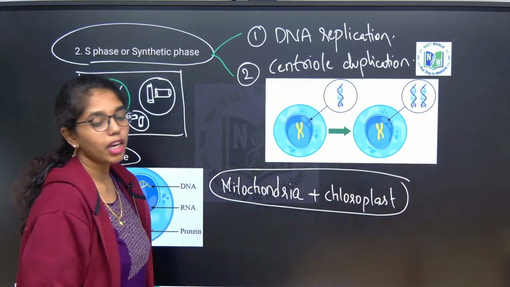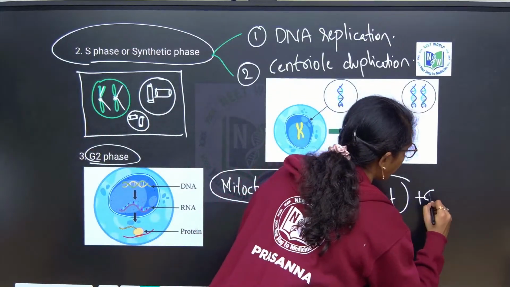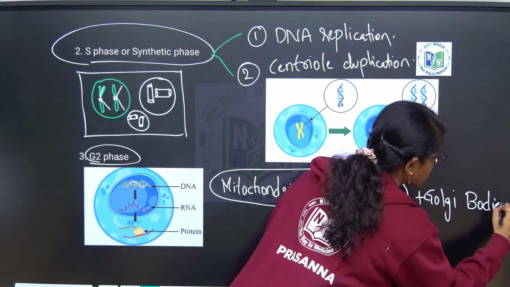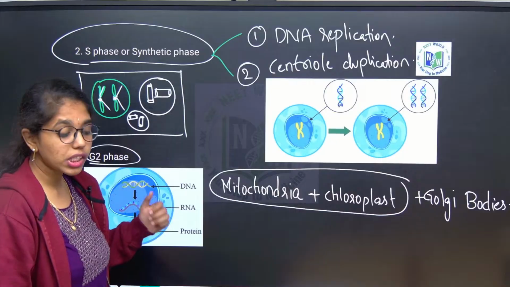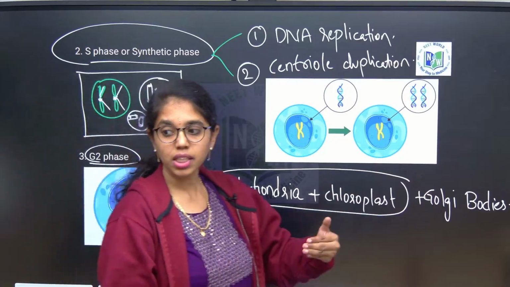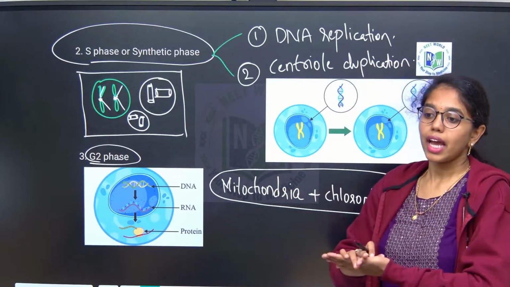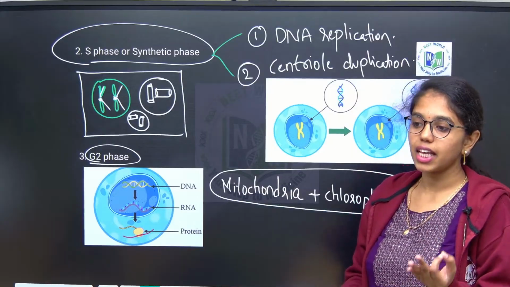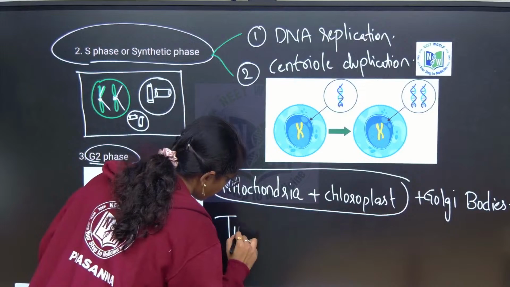These are self-duplicating or semi-autonomous organelles. Along with these 2, Golgi bodies will also duplicate in G2 phase. And whichever extra RNA and protein synthesis is required for the M phase is also synthesized in G2 phase. Most importantly, tubulin protein synthesis happens in G2 phase.